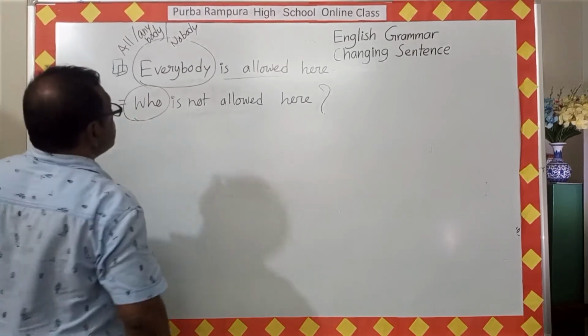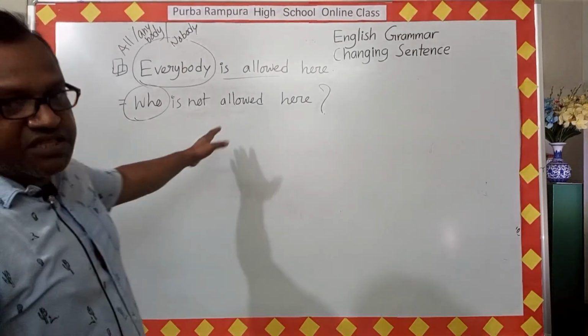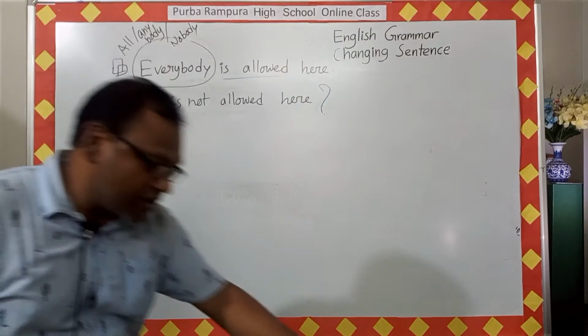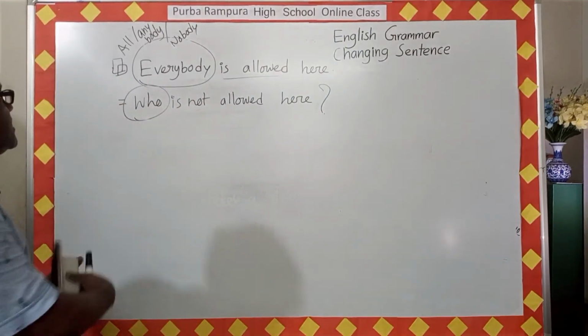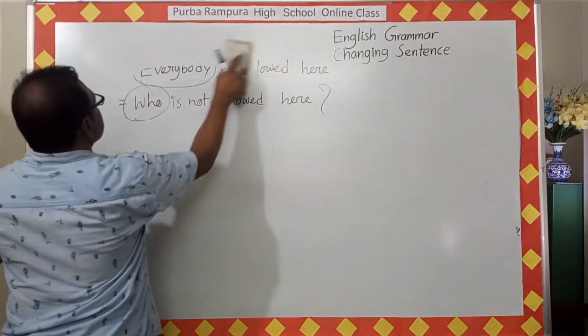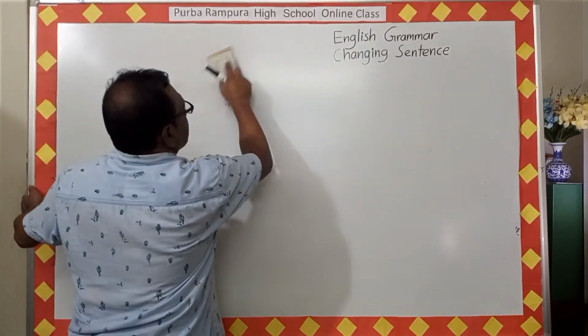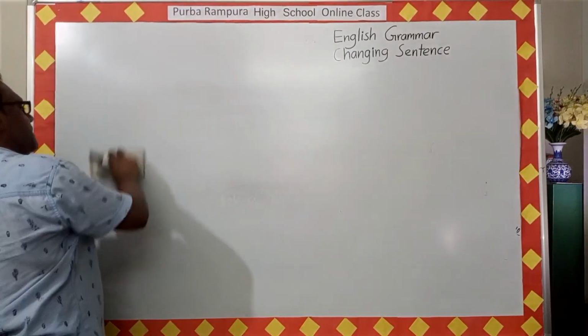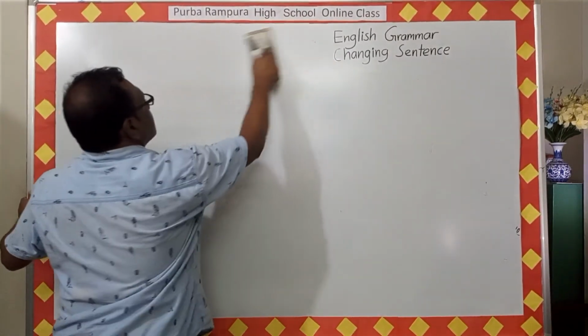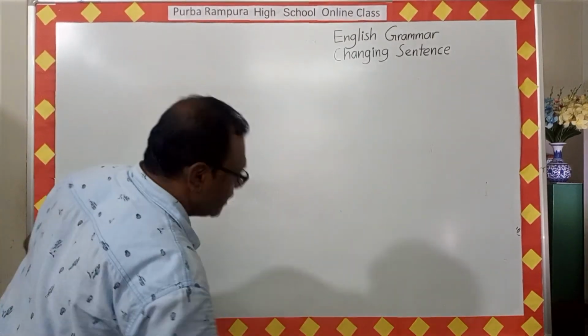So these are the rules I have discussed. If you can follow these rules, you can change an assertive sentence into interrogative. Now look at some questions that will help you.